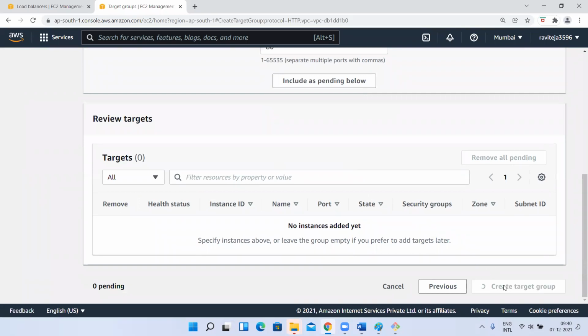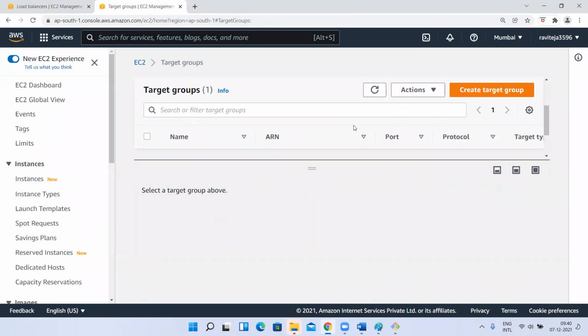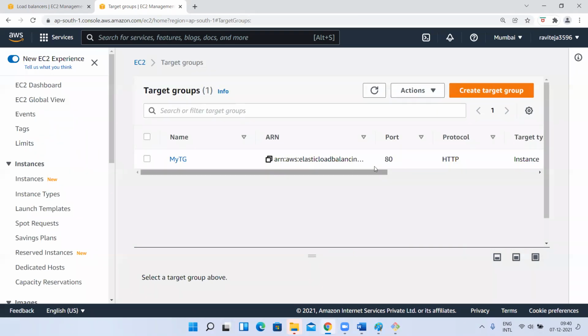That's it. Okay, let me create this. We can modify it later also. I created the target group. I created my target group here, right? Okay, I created my target group.